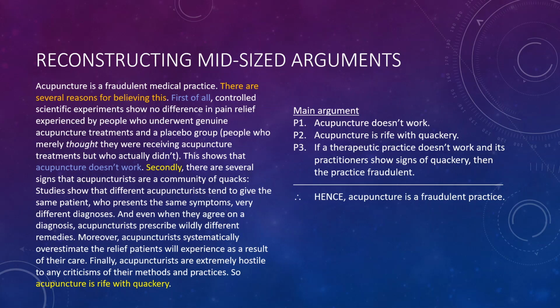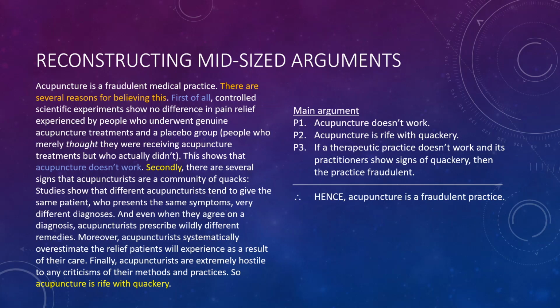So in other words, the person presenting this argument, which by the way was a student from a couple of years ago writing a paper for another class, provides us with evidence for the first premise, acupuncture doesn't work. That's not just an assertion. That assertion is backed up by some evidence.